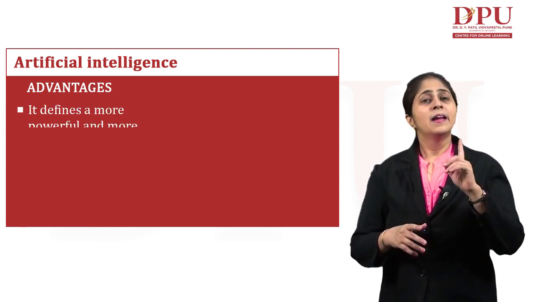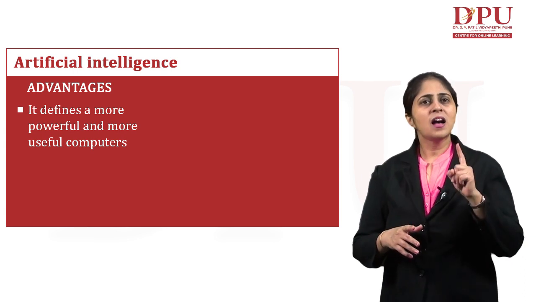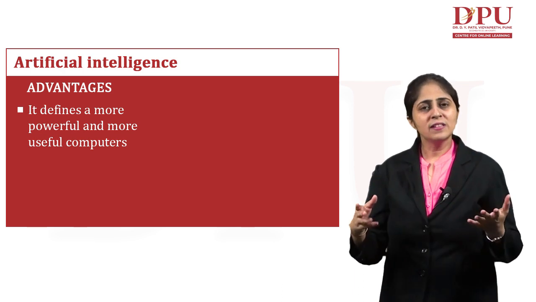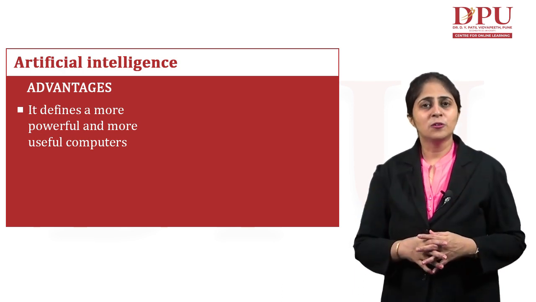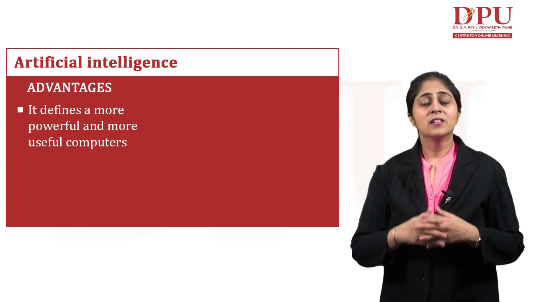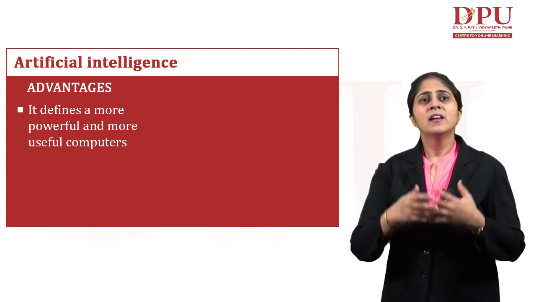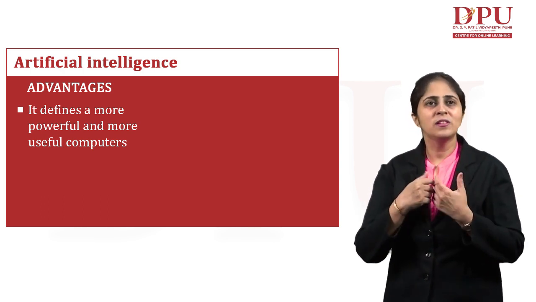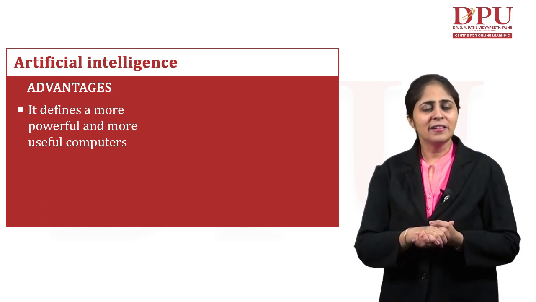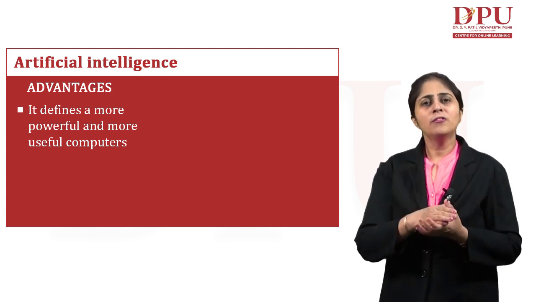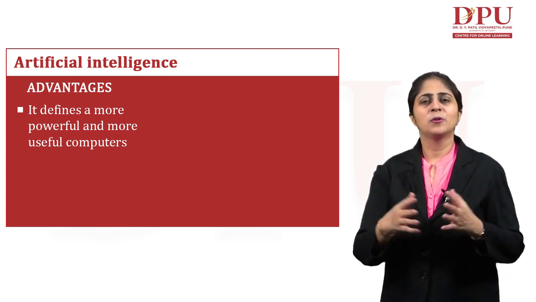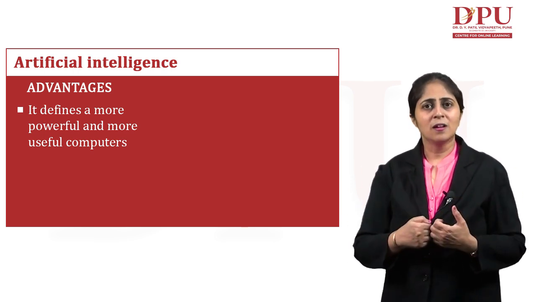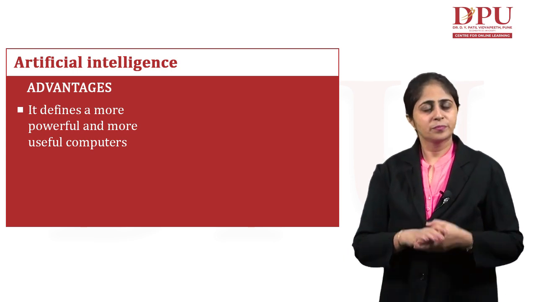First of all, artificial intelligence defines a more powerful and more useful computer. Obviously, the machines being built using artificial intelligence are going to be more powerful and more useful for us humans only. So artificial intelligence has the advantage of developing useful computers for the easy usage of our people, for making our life easier.